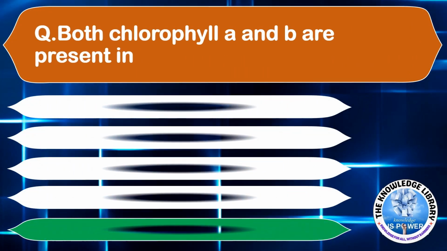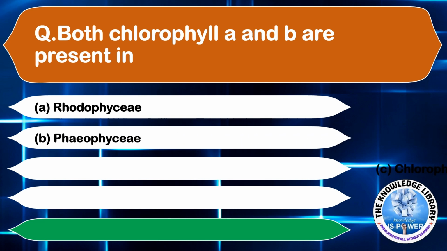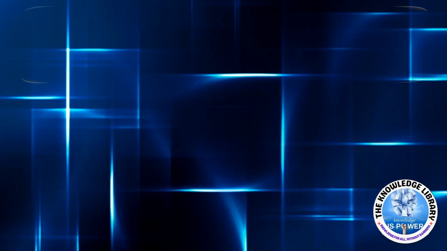Both chlorophyll A and B are present in option A Rhodophyceae, option B Phaeophyceae, option C Chlorophyceae, and option D none of these. The correct answer is option C Chlorophyceae. Moving on to the next question.